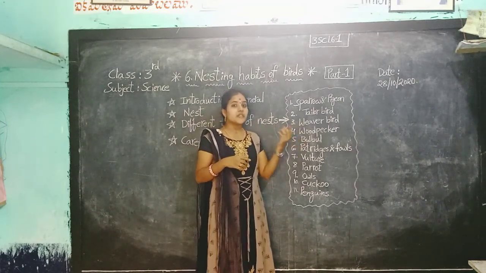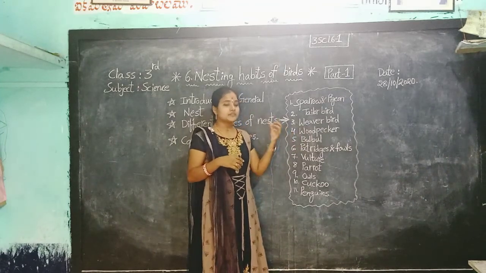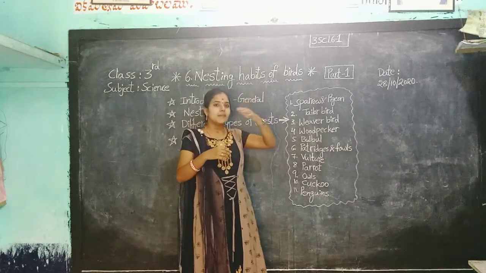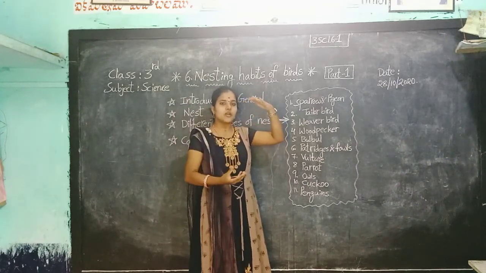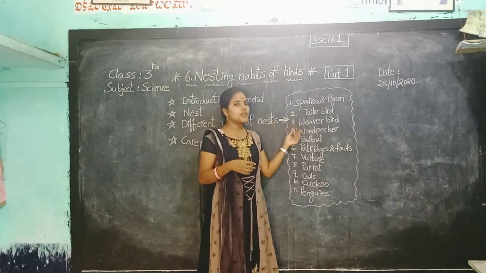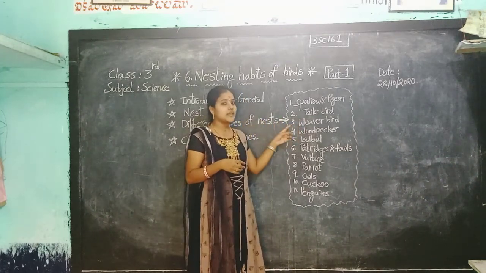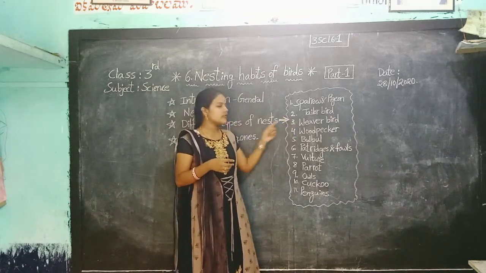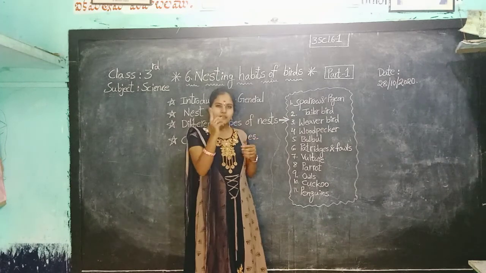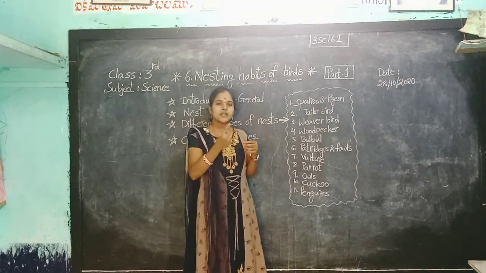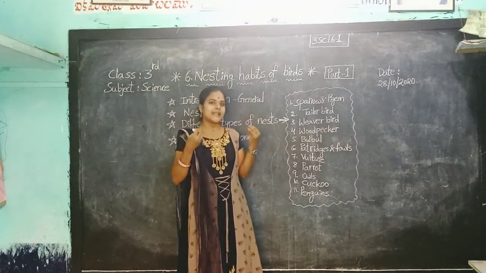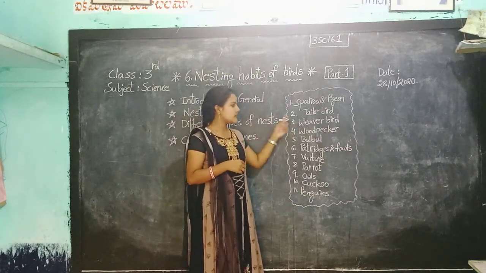The weaver bird weaves its nest, and the nest of the weaver bird hangs down from the branch of a tree. It looks very beautiful, children. It's a very attractive piece. And at the bottom there is a small opening. It looks very beautiful and very attractive. The nest of the weaver bird.